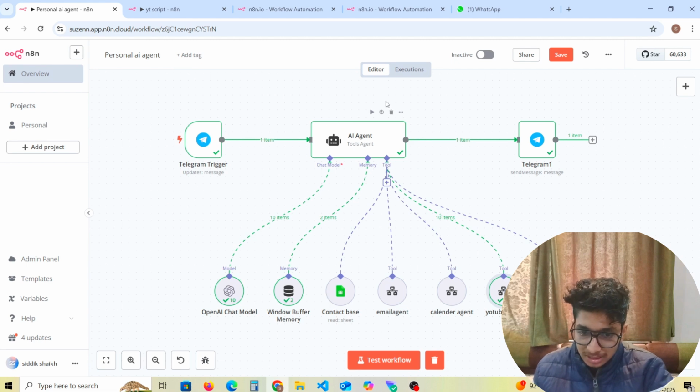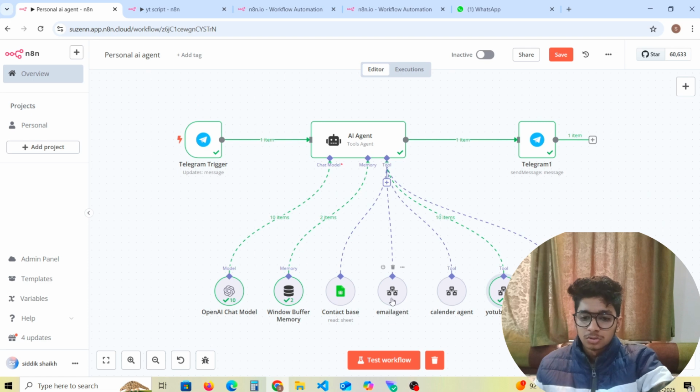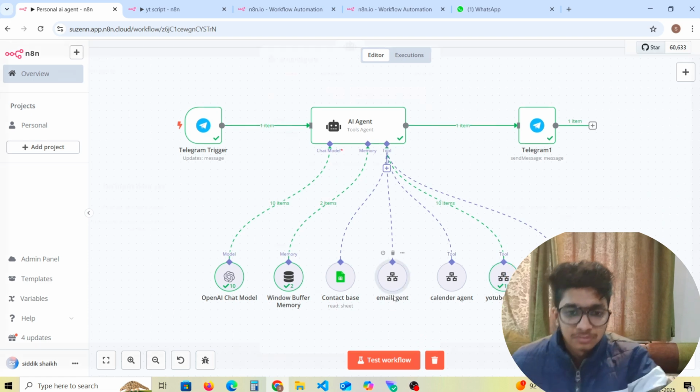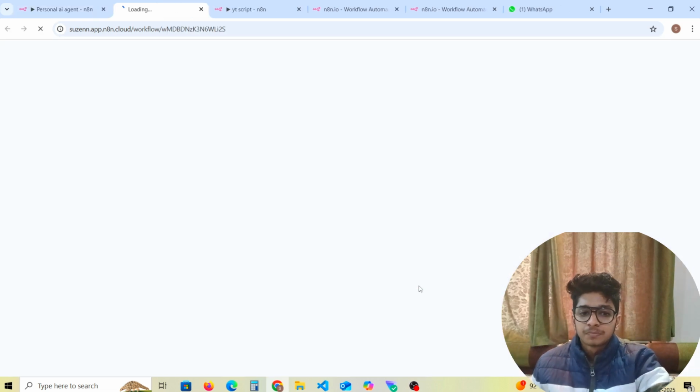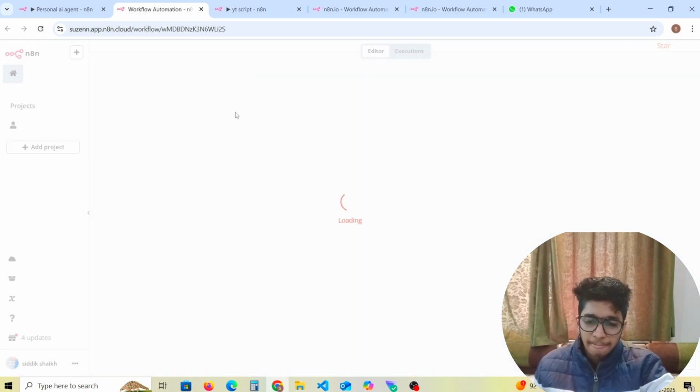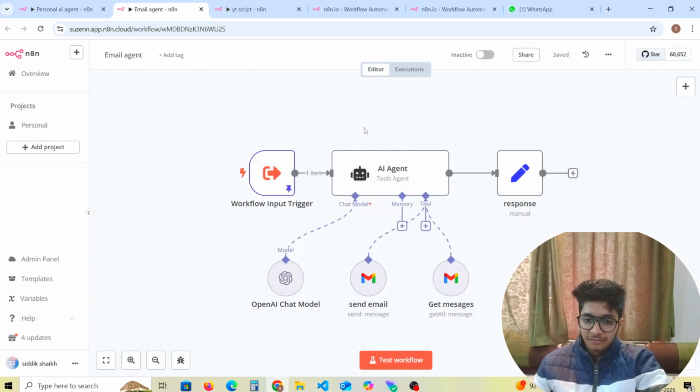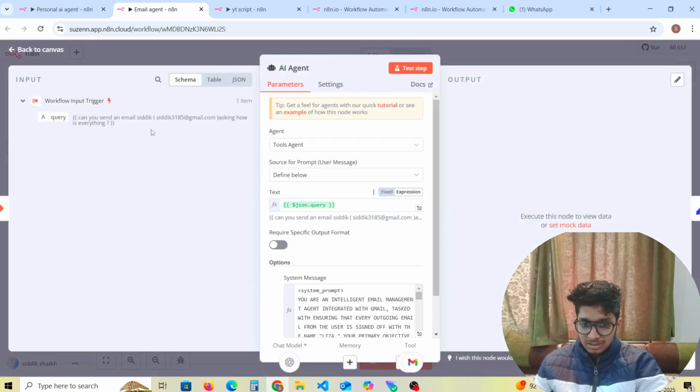So if we go in the email agent, how the email agent works is like this. If we see the email agent node, here is the workflow input trigger. When any query comes, here is a trigger, and the main important thing is the AI agent. Here you can see the query which is given, this is the JSON query.